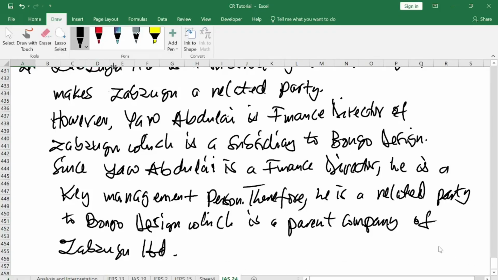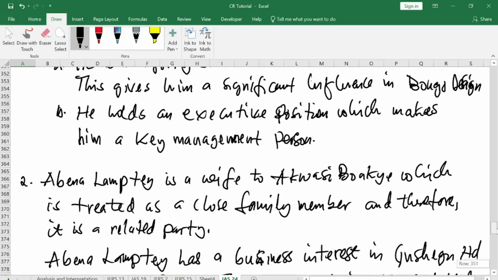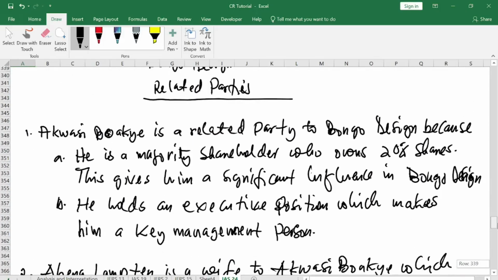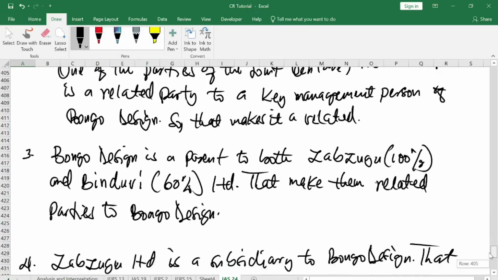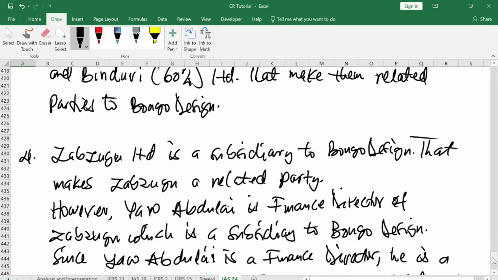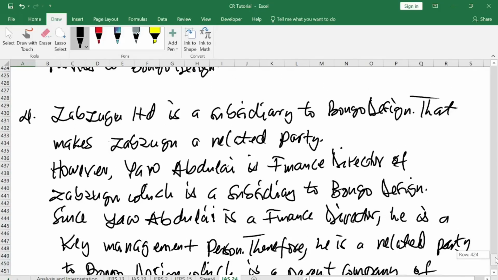Thank you. So that is all that you say or answer to this very question. So this is how we solve a related party question. You have to link all the information you find in the paragraph to the entity or the person or the interested person involved. So that is how we solve a related party transaction.